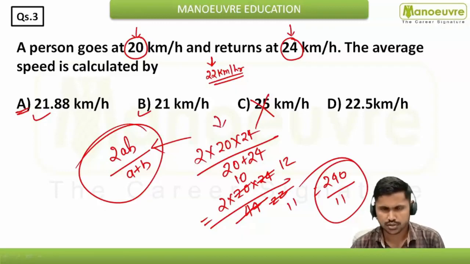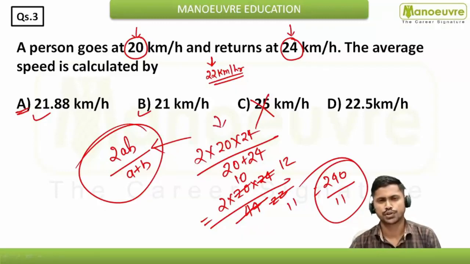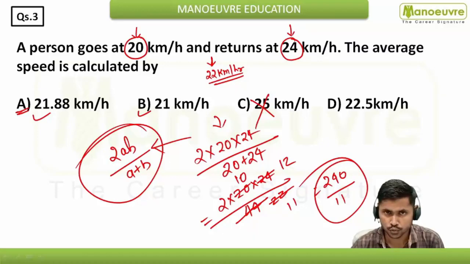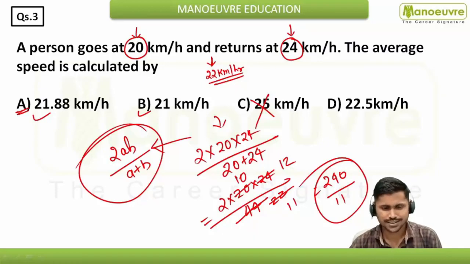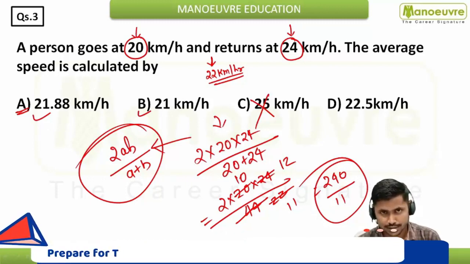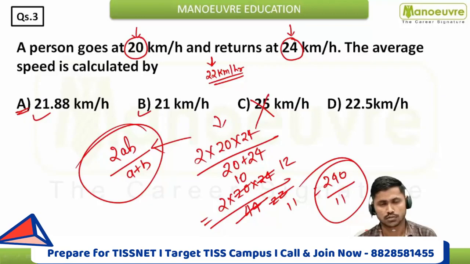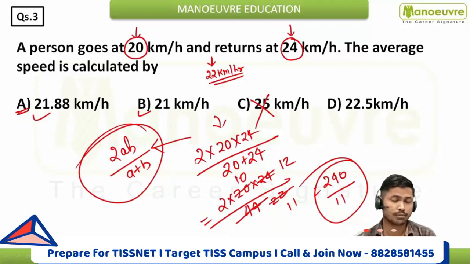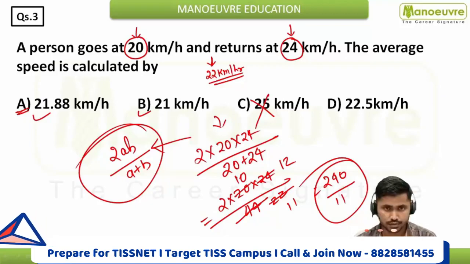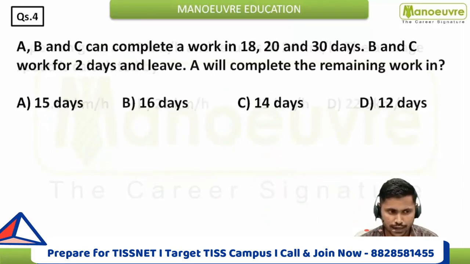One more approach is there of this particular question, and that approach is nothing but the total distance upon total time वाला formula you have to use, and you will get the answer. तो ये सारे स्टफ्स जो है हम लाइव क्लासेस में कवर करते हैं, जो भी ये शॉर्टकट मेथड है और जो कंसेप्चुअल अप्रोच है, जो एनालाइजिंग से आंसर आ जाता है, ये सारे अप्रोच हम लोग लाइव क्लासेस में कवर करते हैं. So that will be very beneficial for you if you are joining that. Okay, so let's move ahead for the next question.